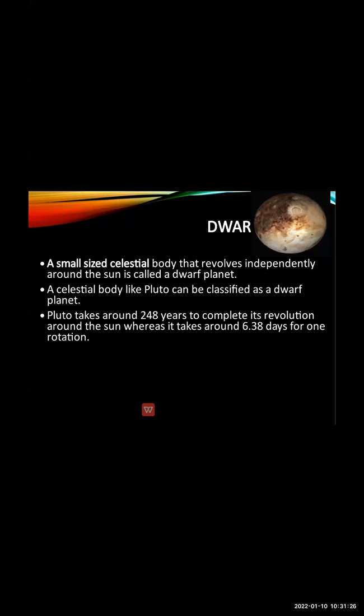Pluto takes around 248 years to complete the revolution around the sun. So the time taken by Pluto was also more as compared to the other planets. That is the reason Pluto remained a small planet, and was not included as a planet in the solar system.